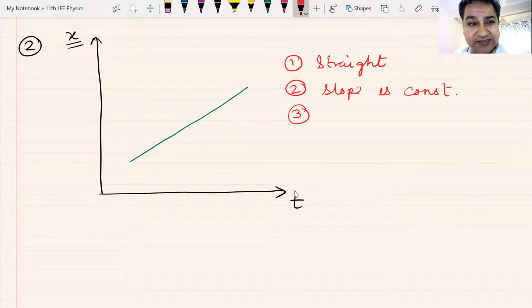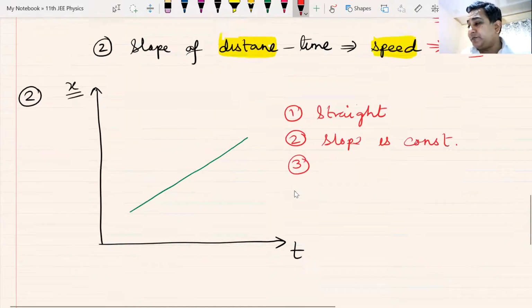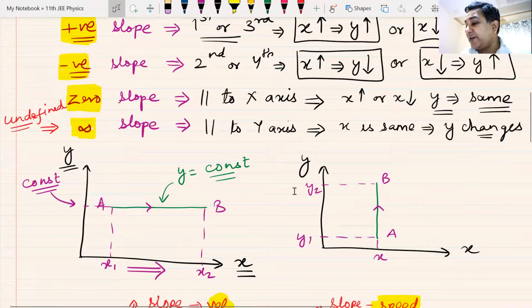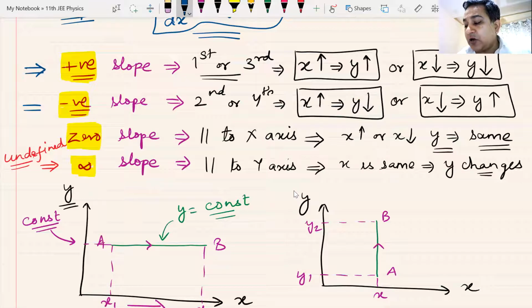The first graph had 0 slope. This does not have 0 slope, right? Now, if it does not have 0 slope, it must have either positive slope or negative slope or infinite slope.